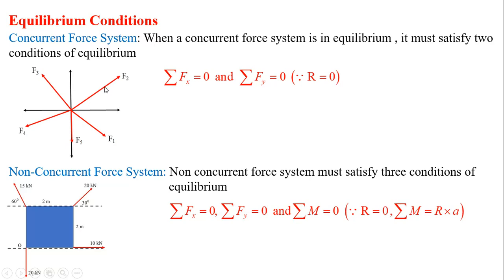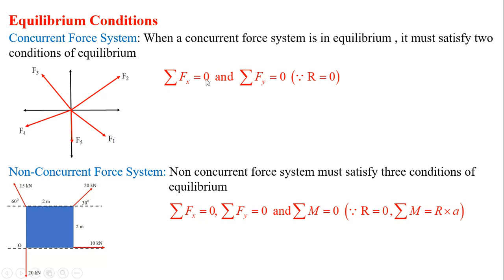It means whenever we resolve all these forces F1, F2, F3, F4, F5 into horizontal and vertical components to find the resultant value, and the system is in equilibrium, that is R equals 0, conversely the summation of all the forces in the x direction and the summation of all the forces in the y direction are equal to 0.